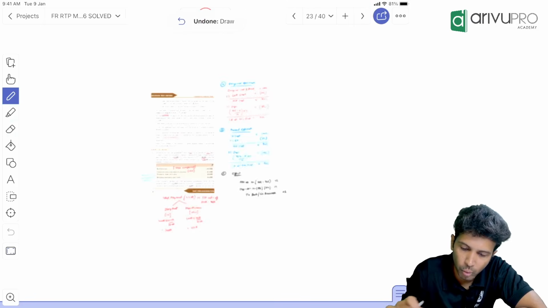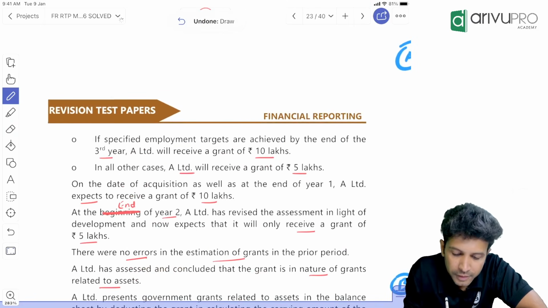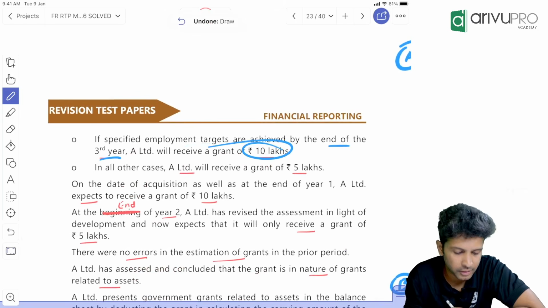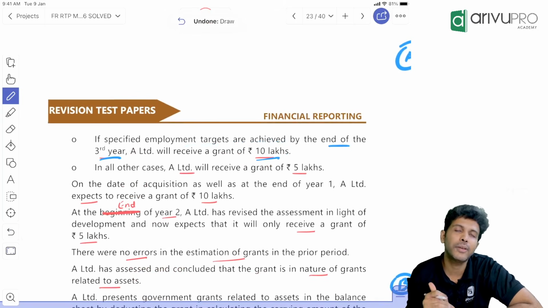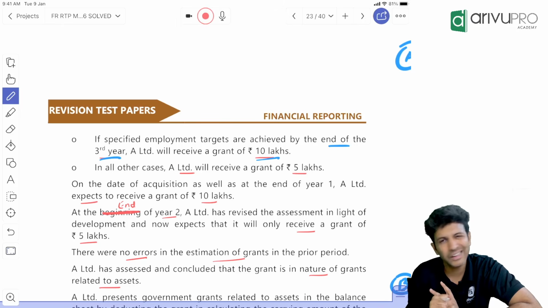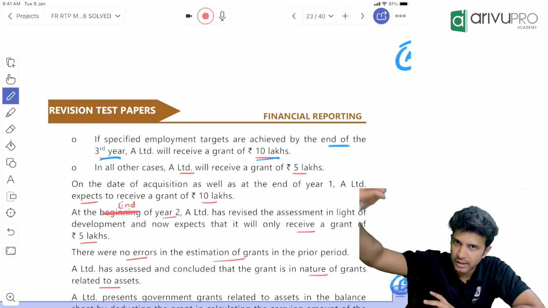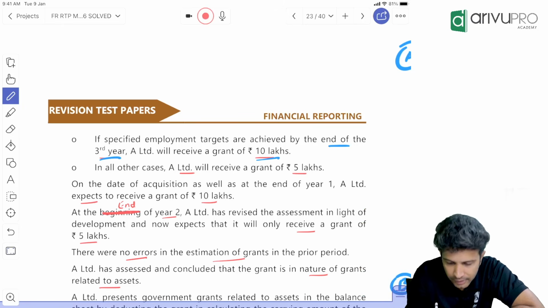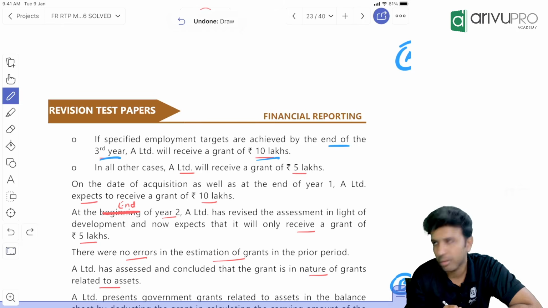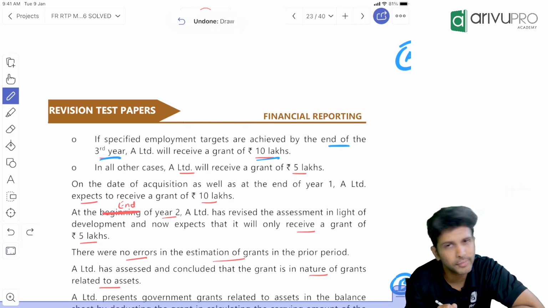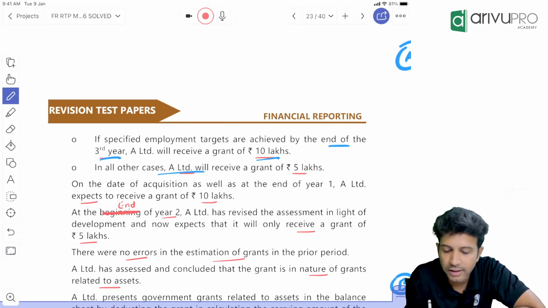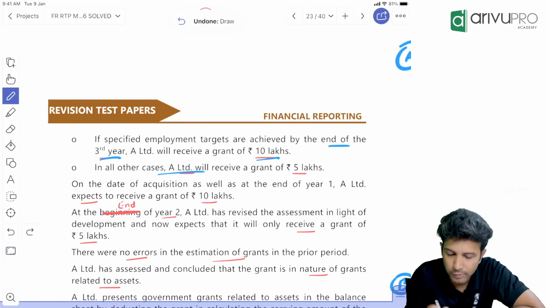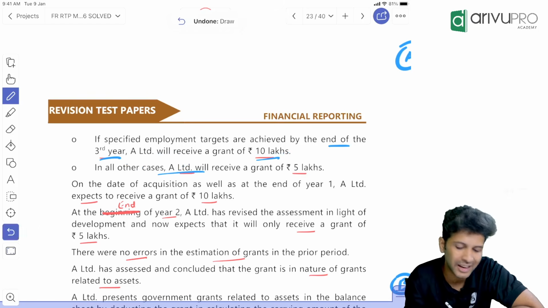Now what about this grant? If specified employment targets are achieved by the end of the third year, A Limited feels they will receive a grant of 10 lakh. There are some conditions, so it is a conditional grant. If those conditions are satisfied by the end of the third year, not now, then the government will give us a grant of 10 lakh. In other cases, if those specific employment targets are not fulfilled, we will receive a grant of 5 lakh.